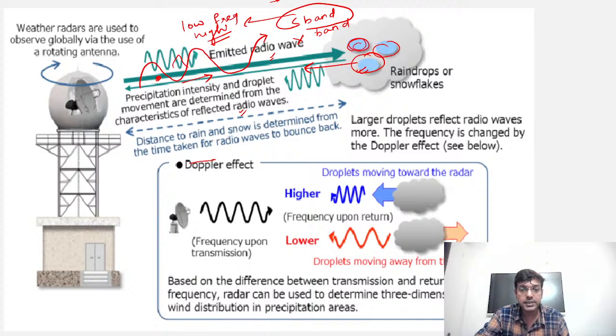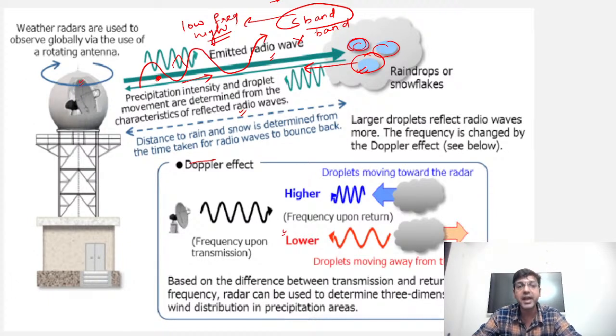Now you can also see here that when we receive higher frequency in our device, then we can say that the cloud is approaching toward us. And when we receive lower frequency of the radio wave, then we can say that the cloud is moving away from that setup, right? So these are a few facts related to this.